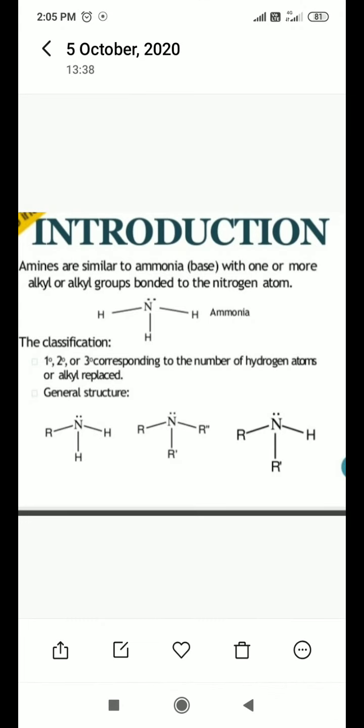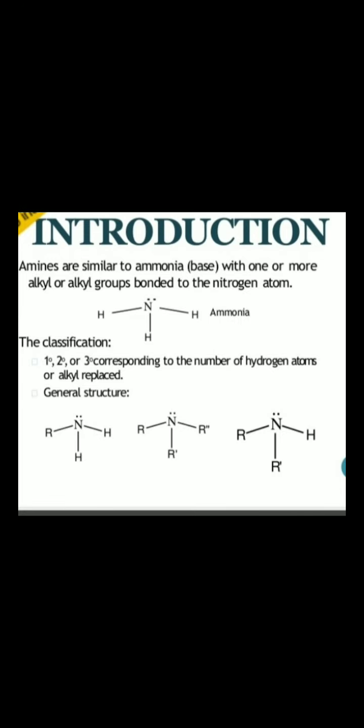For example, if this NH3 is ammonia, and one hydrogen atom is replaced with an alkyl group, we can say R. R means any alkyl group. What is the molecular formula for that? RNH2.